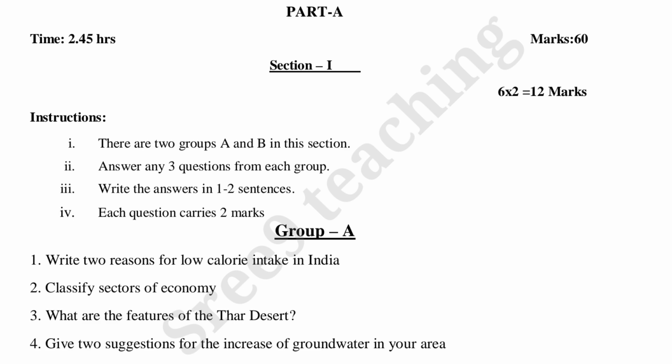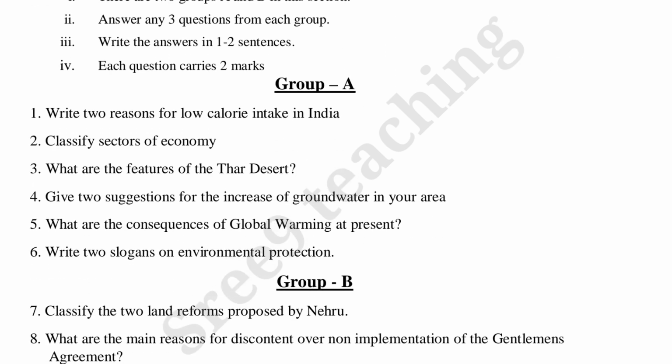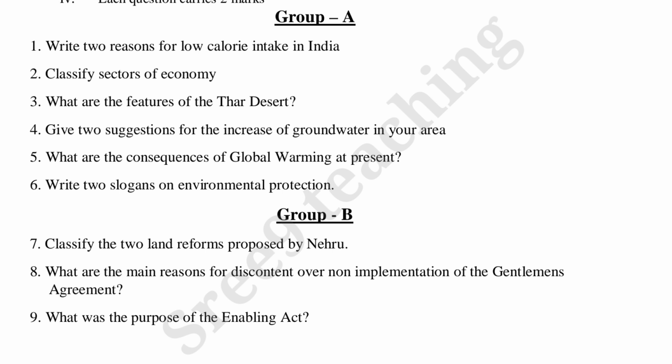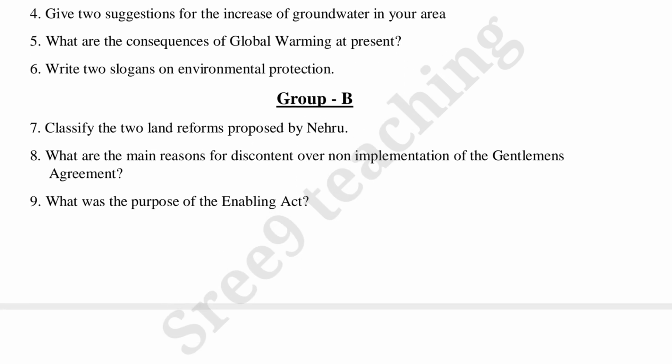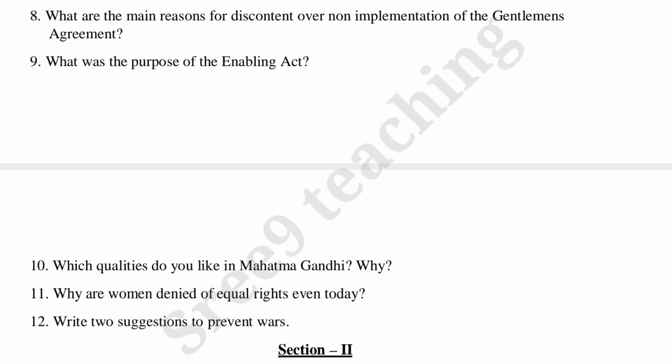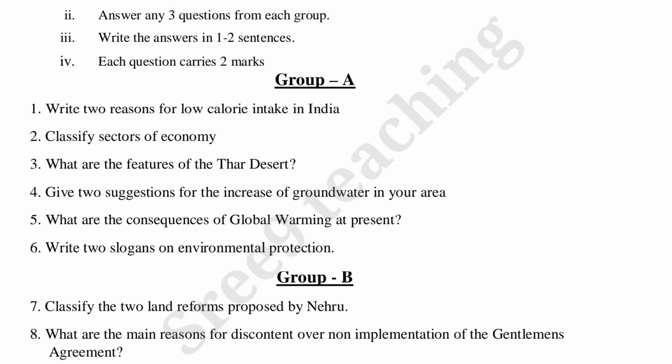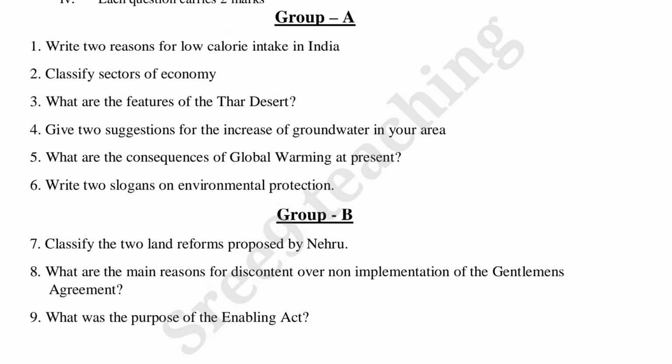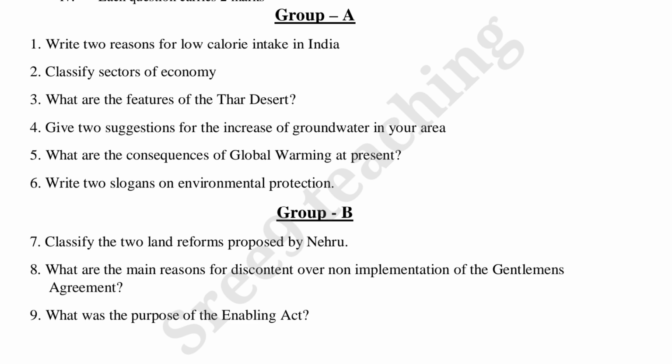Now let us read the questions. In group A there are 6 questions, and in group B also there will be 6 questions. Let us read the questions under group A. The first question: write 2 reasons for low calorie intake in India.